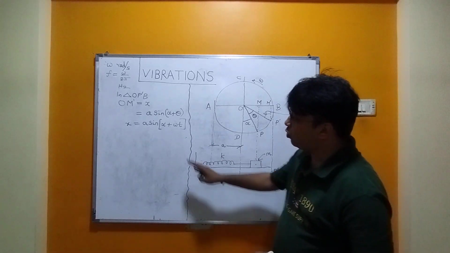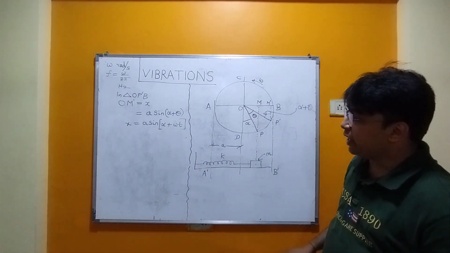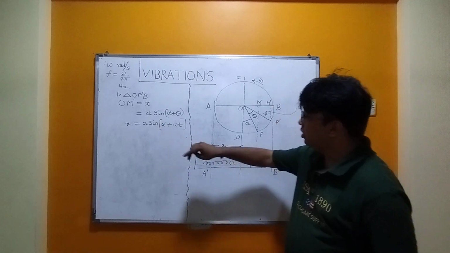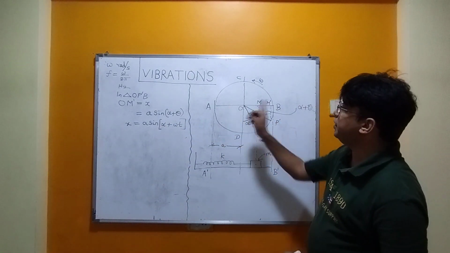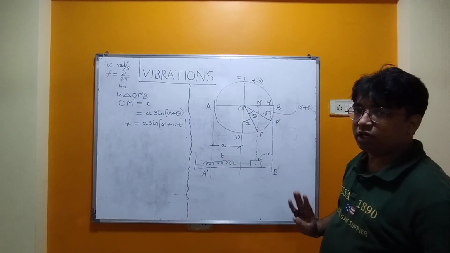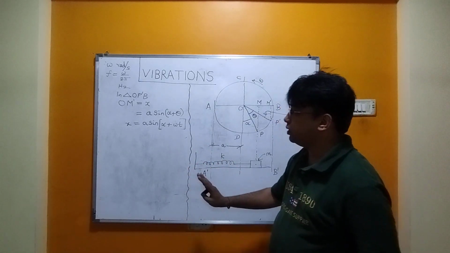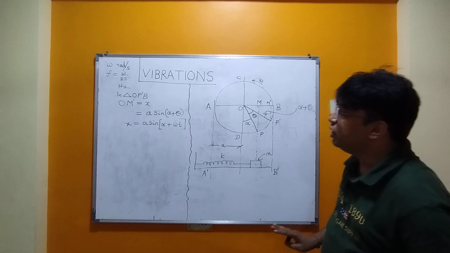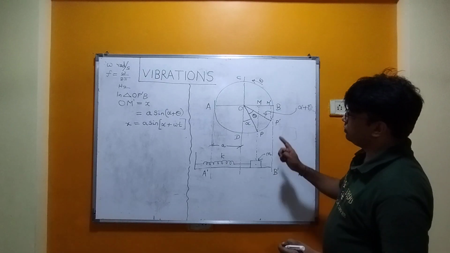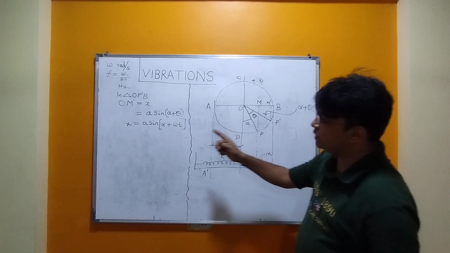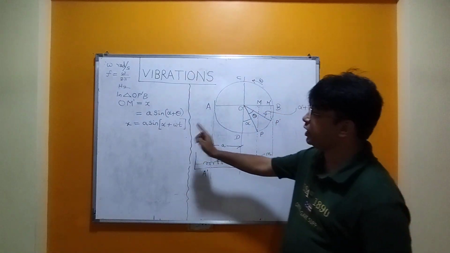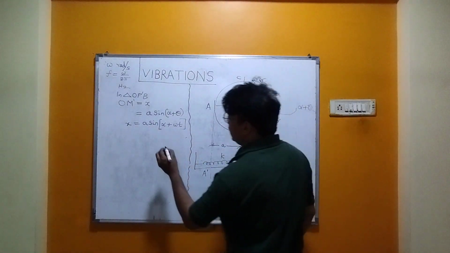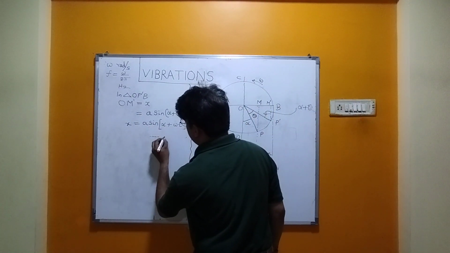You can also have a cosine function over here, but if you take it as a cosine function, then your diameter will not be AB, it will be CD. That's the only difference with the cosine function. But there is no harm in using the cosine term over here. You can see over here, X is equal to A sine (omega t plus alpha). I am marking this equation as equation number 1.